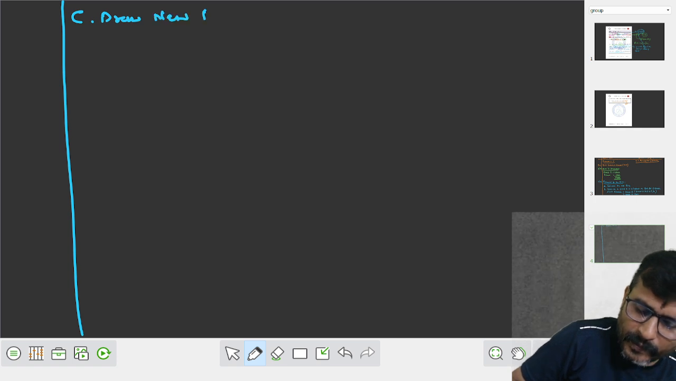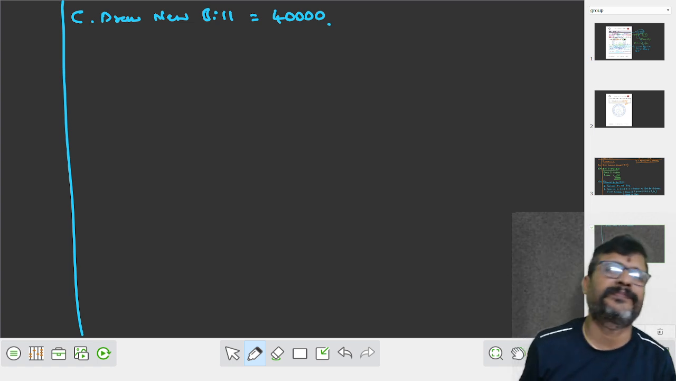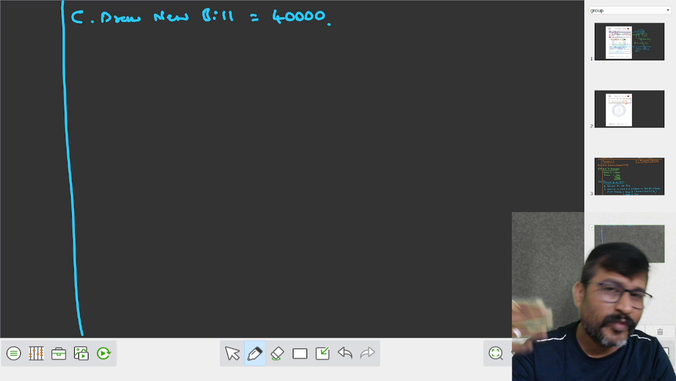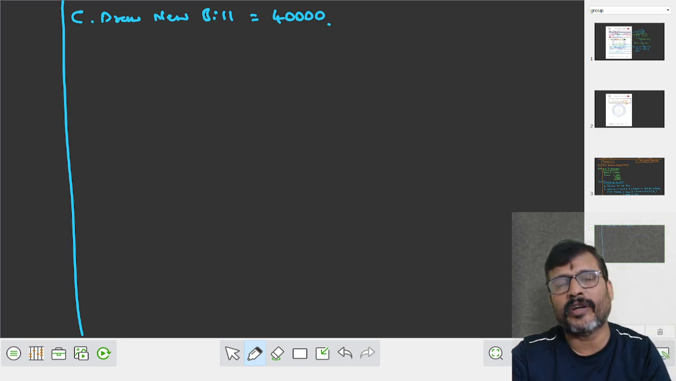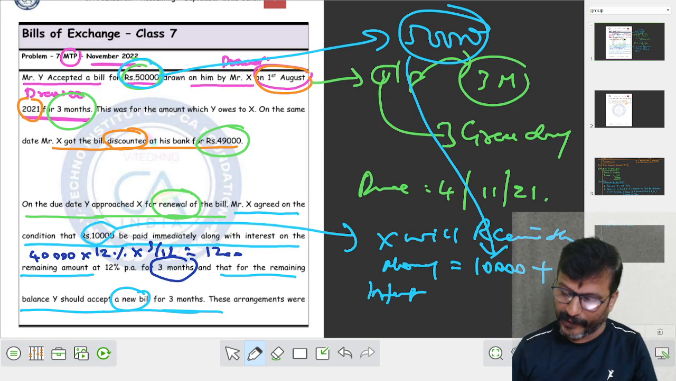Draw new bill. New bill for how much? 40,000 rupees. Because 10,000 is to be paid along with the interest, what is the balance? 40,000. So the new bill is drawn for the balance of 40,000. Understood? New bill is drawn.